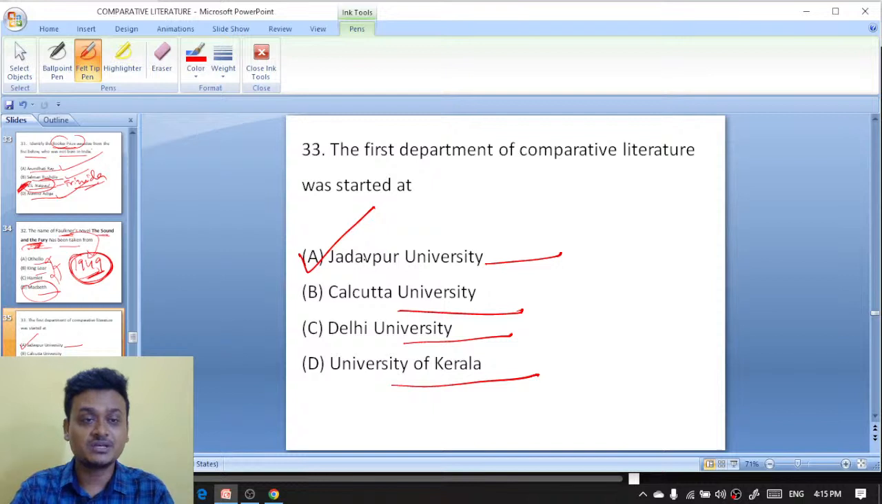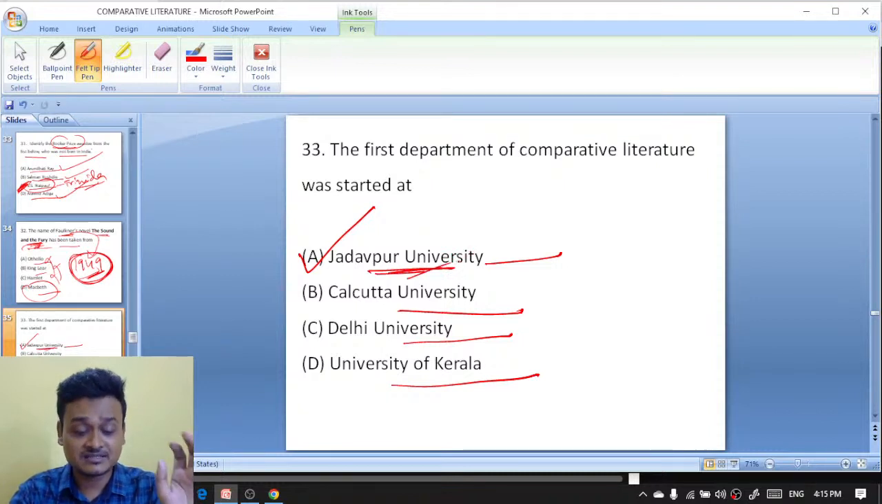So I am from Bengal actually. The first department of comparative literature was started at Jadavpur University. So A is the right answer here.